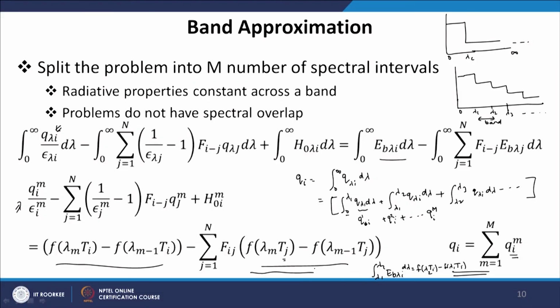Semi-gray method was relatively easy. Band approximation method, because of a large number of bands, may become a little more complicated than the semi-gray approximation.